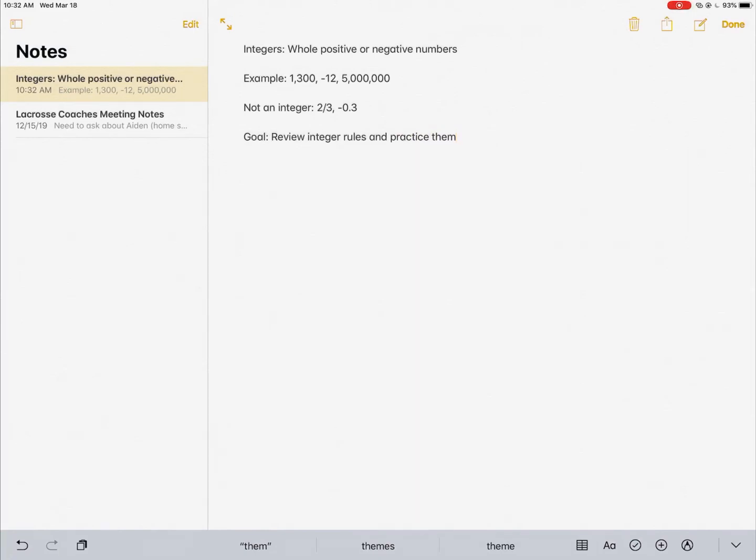Once again, remember to do the Google form and the assignment that goes with this. If you have questions, email me at brandon.castillo@fayette.kyschools.us, or you can email or write on the Google Classroom, and I will respond as soon as I can. I'm going to go through the rules, and then we're going to go through some examples and how you can think about them in different ways, how you can solve these problems.